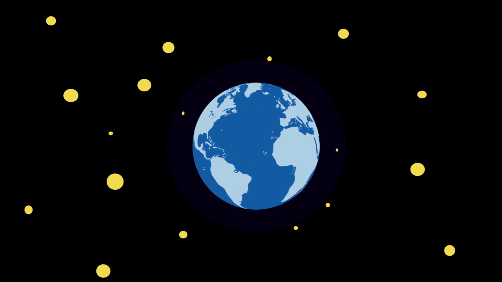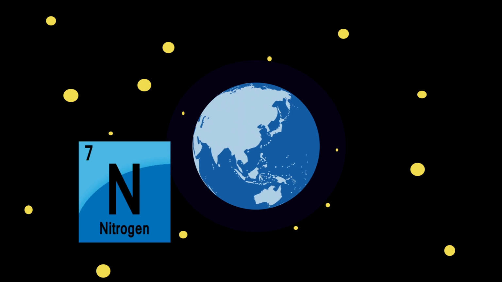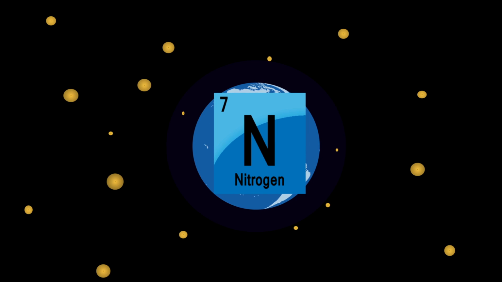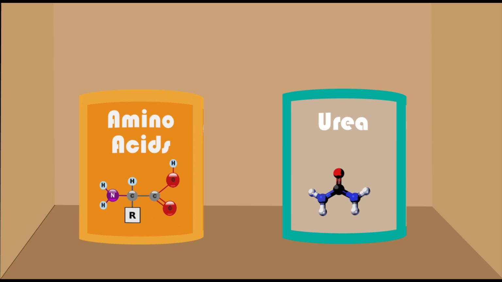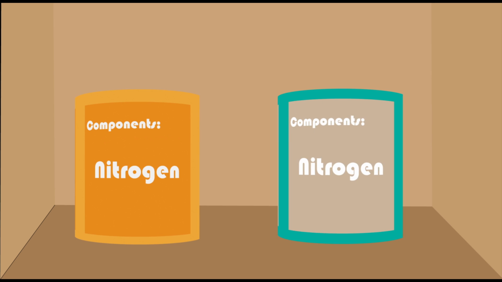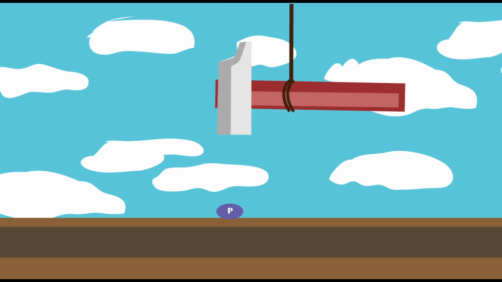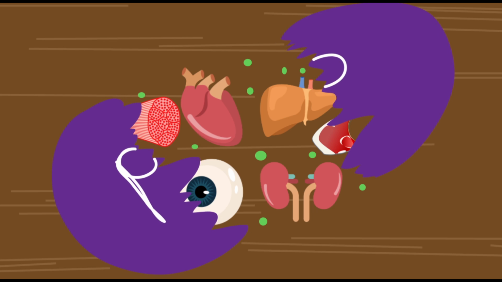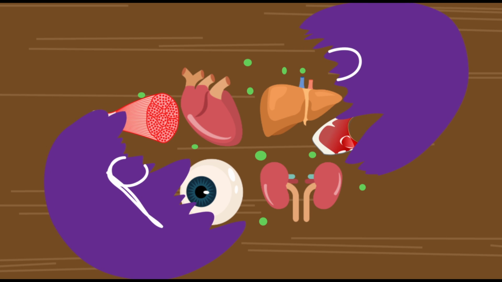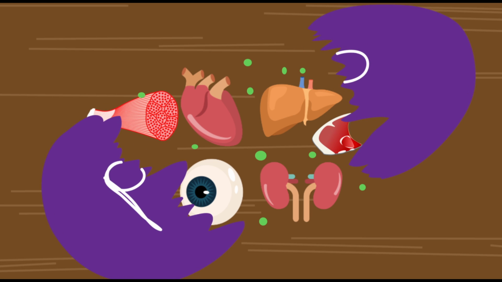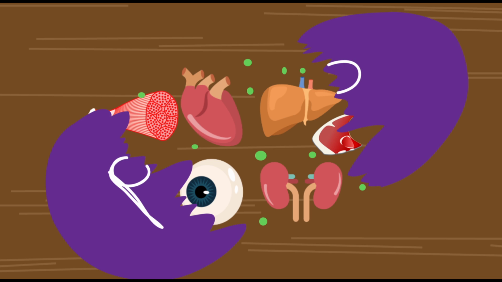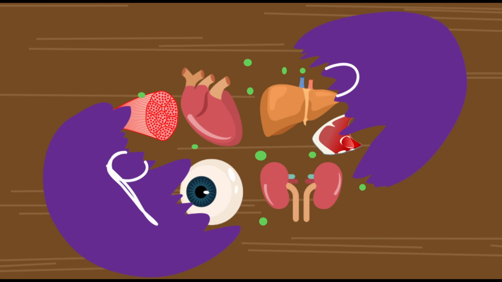In today's lesson on biogeochemical cycles, we'll look into the nitrogen cycle. Nitrogen is a component of amino acids and urea. Amino acids are the building blocks of all proteins. Proteins comprise not only structural components such as muscle, tissue, and organs, but also enzymes and hormones essential for the functioning of all living things. Urea is a byproduct of protein digestion.